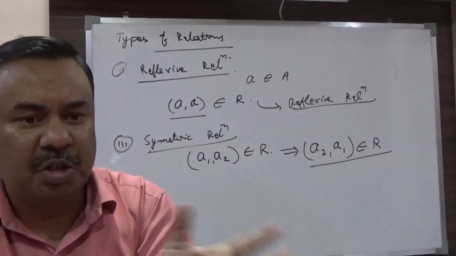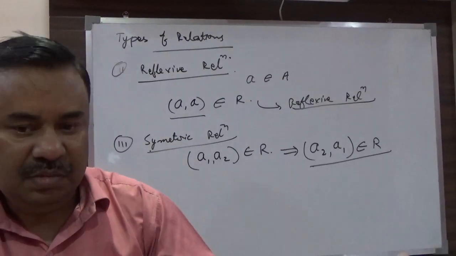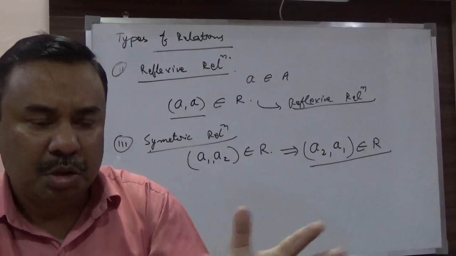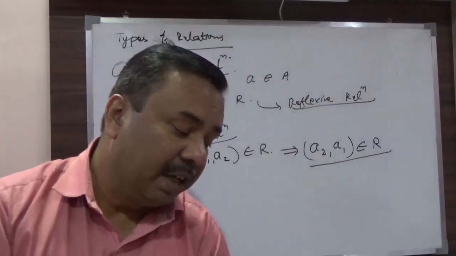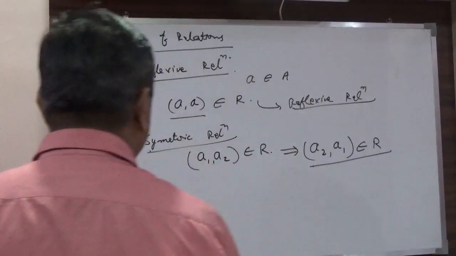It can be interchanged also. That boy of section B will also be the brother of the boy in section A. So these two are symmetric relations. Okay, and the third is transitive relation.